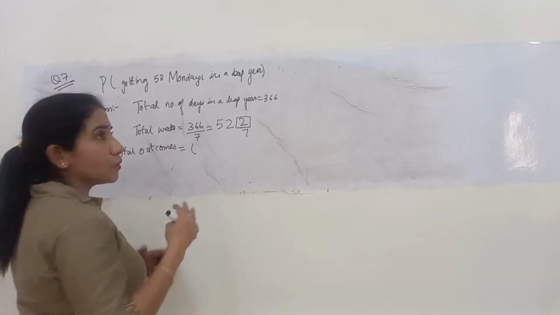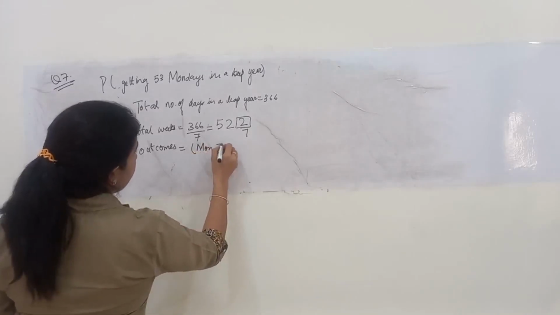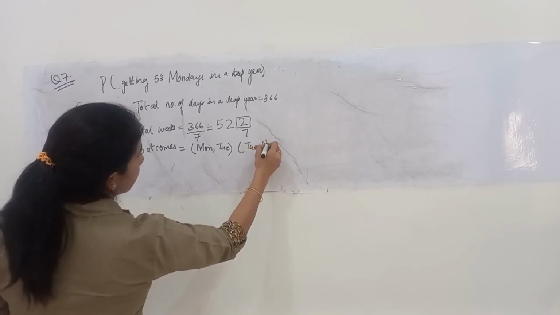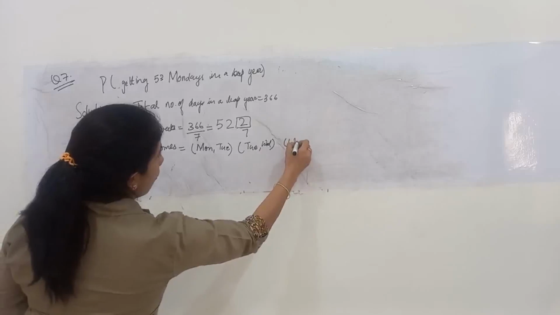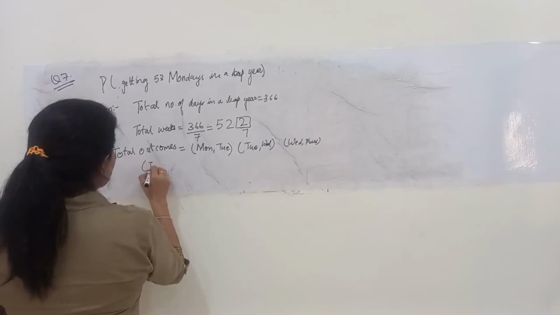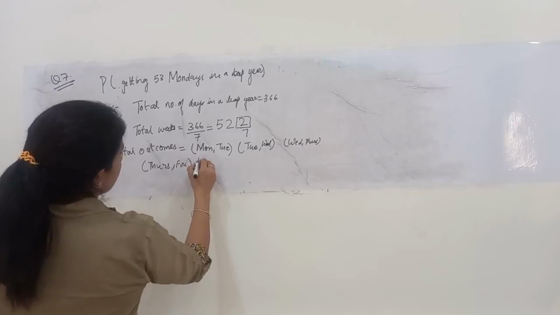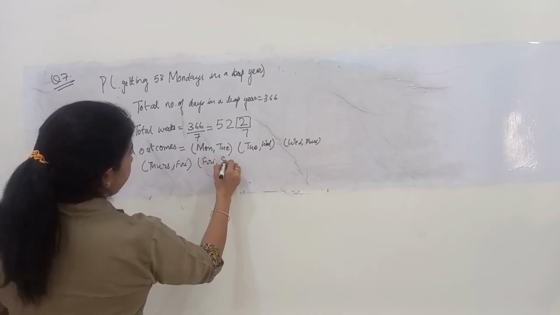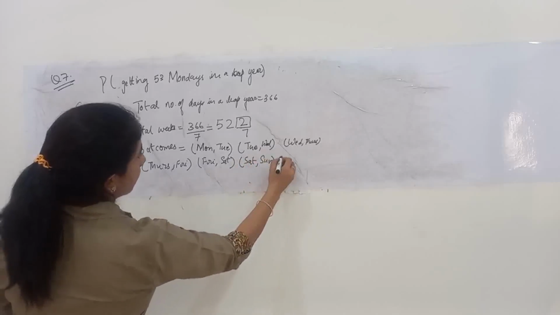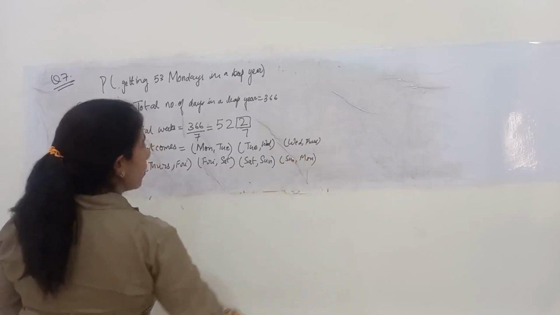Those possible days can be, I'll start with Monday and Tuesday, or Tuesday and Wednesday, or Wednesday and Thursday, or Thursday and Friday, or Friday and Saturday, or Saturday and Sunday, or Sunday and Monday.